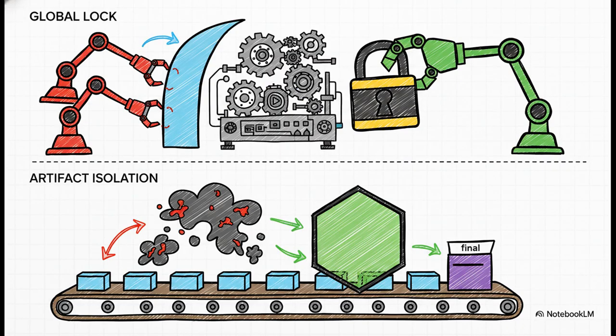And the last 2 pillars are all about maintaining integrity. The single writer lease makes sure that any changes to the system's state happen in an orderly, predictable fashion. No chaos. And artifact isolation is just critical for good code hygiene. It guarantees that temporary runtime files, things like logs or temp data, never get accidentally bundled into a patch and committed to your clean source code.